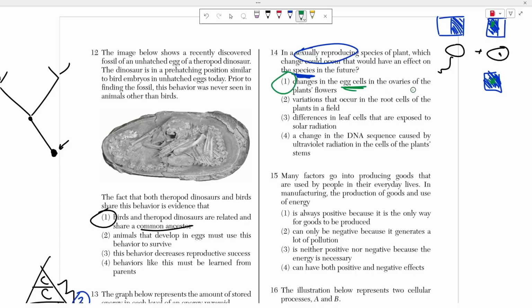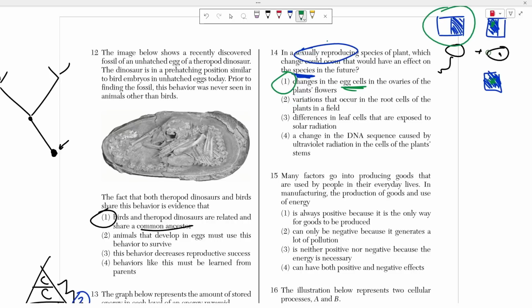Changes in the egg cells in the ovaries of the plant's flower will allow them to pass on that change to future generations because sex cells pass on genetic information, right? If you have a variation inside of non-sex cells, that variation will never get to your kids. That variation will never get to your offspring because the only type of cell that leaves your body or that leads to the development of a new being are your sex cells, your egg and your sperm. So if the change isn't in your egg or your sperm, guess what? You're not passing that on. You're still affected by it. Your body cells are still affected by it. Sure, your leaves and flowers and roots are affected by it, but guess what? As long as it does not affect your egg or your sperm, you're not going to pass it on.